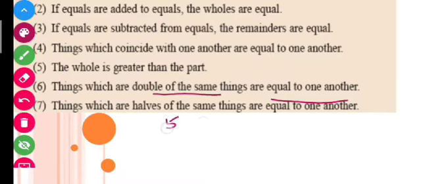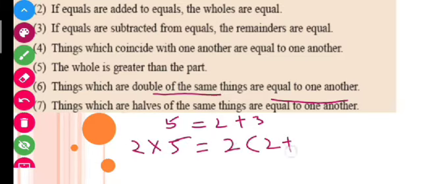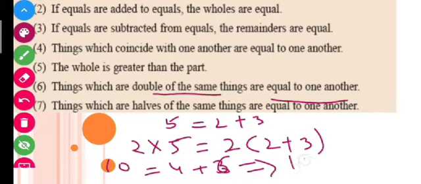So if I am writing 5 is equal to 2 plus 3, right? I will double both the sides. If I double both the sides, that is 2 into 5, that is 2 into 2 plus 3. So 2 into 5 will be 10, and 2 into 2 is 4, 4 plus 6, sorry. So I will get 10 is equal to 10 here.